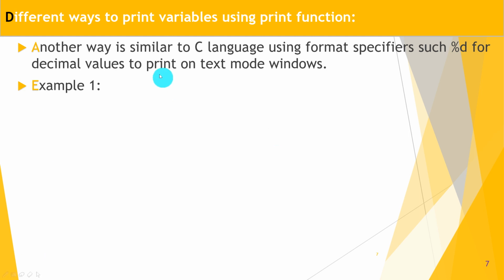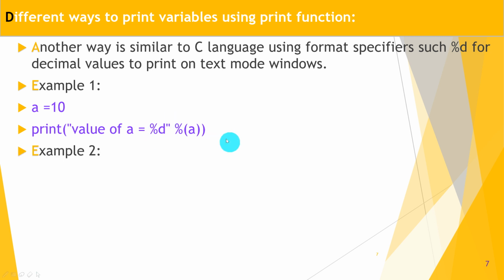Another way, similar to C language, is using format specifiers such as %d, %s, %f for float in the print function. This is also available. Similarly, a is equal to 10. We want to print the value of a, so: value of a is equal to %d, which is similar to C language notation. Don't write any comma; use the mod operator, and inside parentheses write the name of the variable. What does it give you? It gives you the value of a, which is printed instead of the format specifier %d.